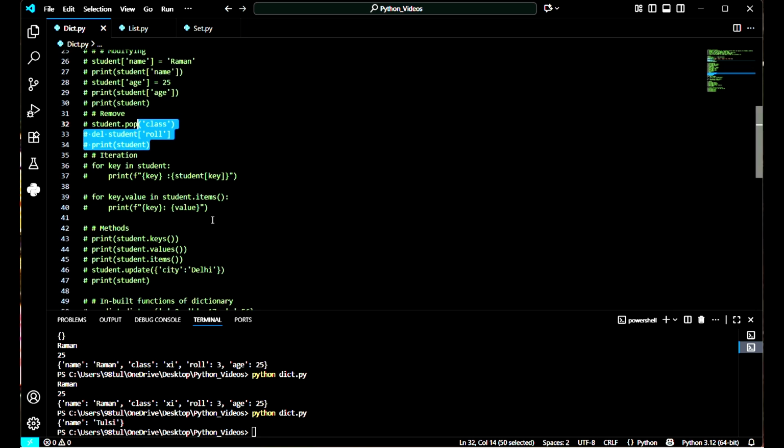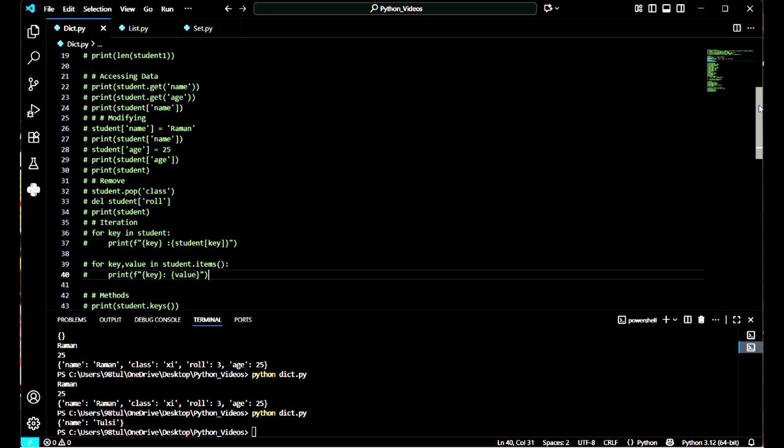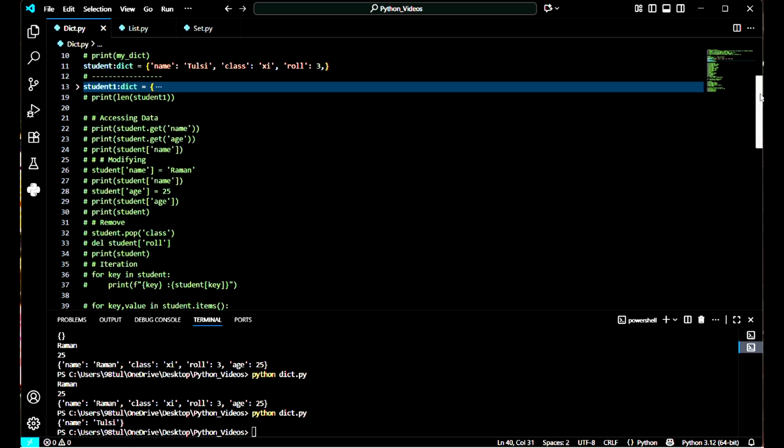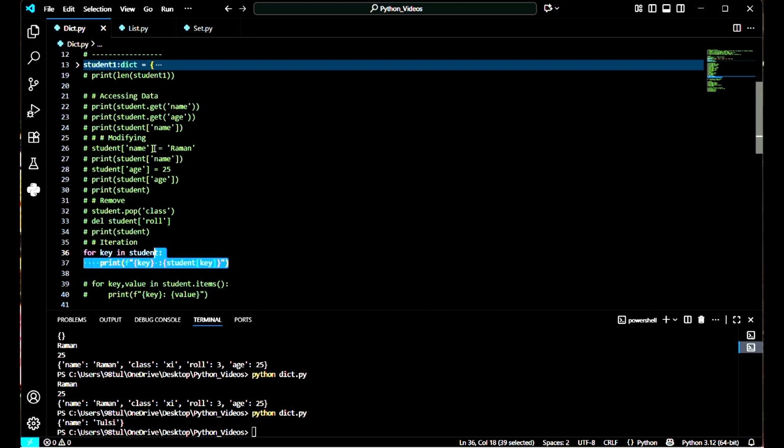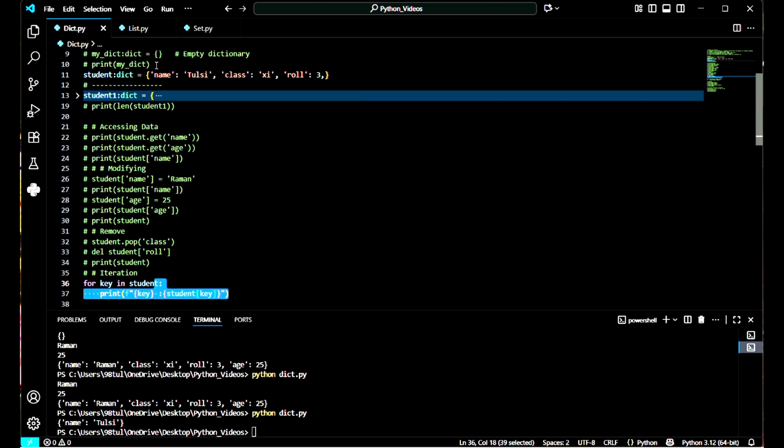Now we will go to the iteration part. As we have already done the iteration part in list, set, and tuple, it is a very common part. So in the first iteration, it will pick the first key of the dictionary, which is name, and it will get stored in the reference key.